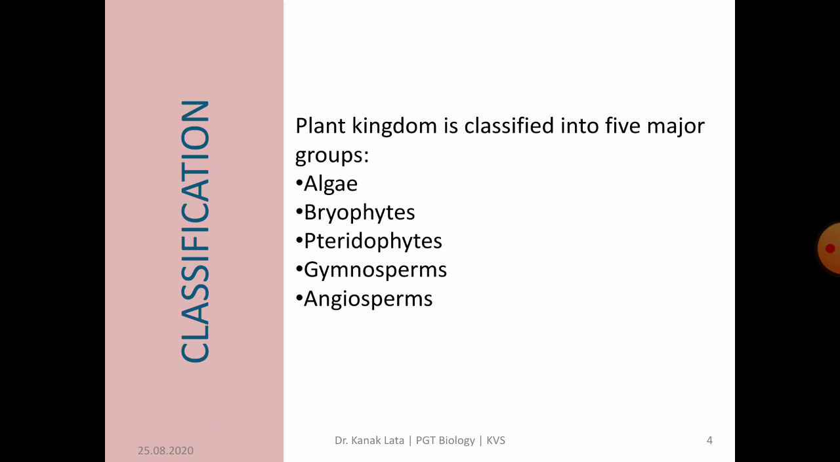Now we will look into the classification of Plantae. The kingdom Plantae is classified into algae, bryophyte, pteridophyte, gymnosperm and angiosperm. These pteridophytes are also called seedless vascular plants, means seeds are not present but vascular tissues are present. Later on we will discuss in detail.